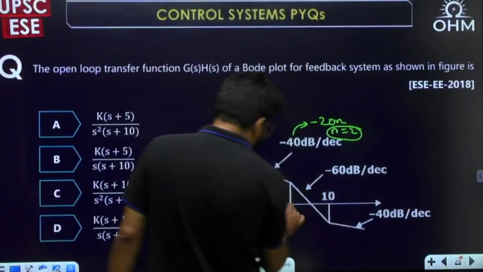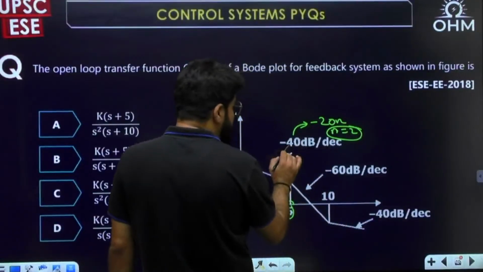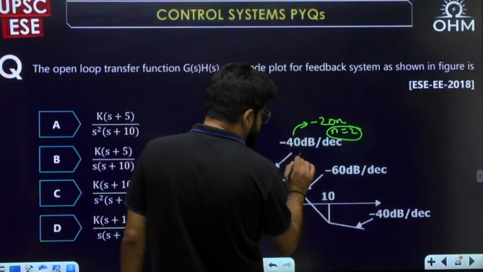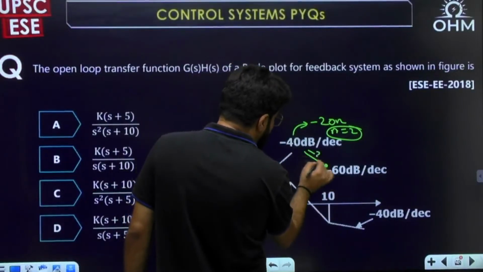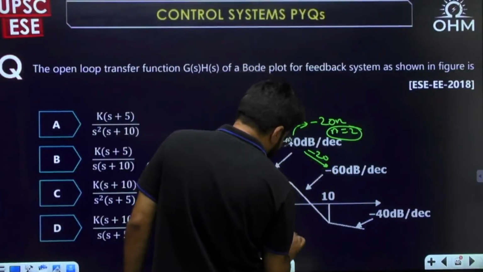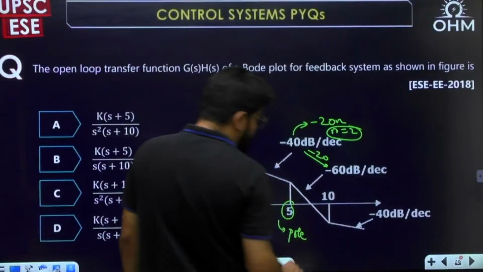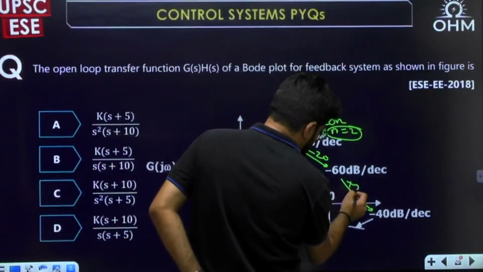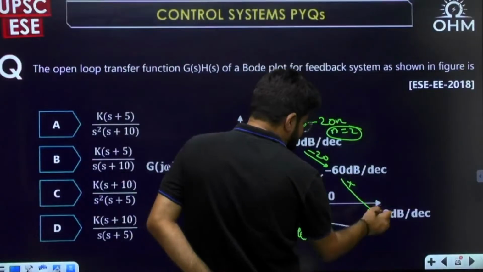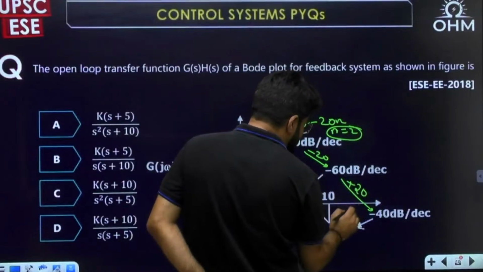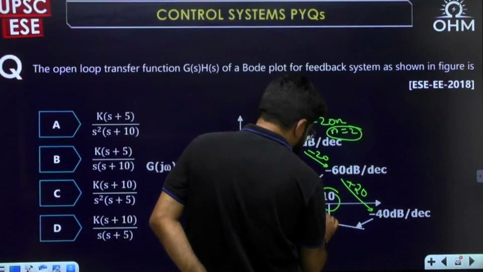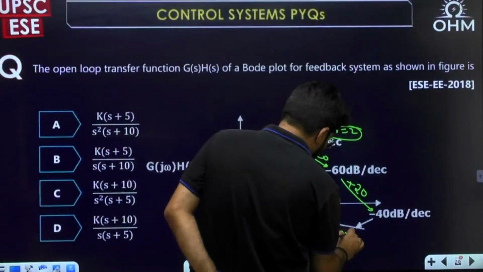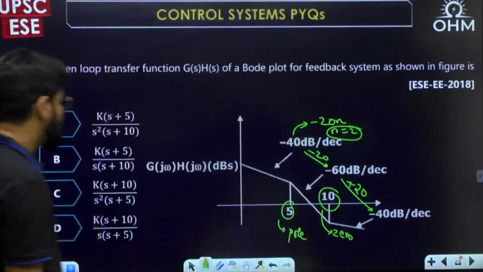Now, this is a corner frequency. The slope changes from minus 40 to minus 60. That means the slope decreased by 20, so this is the corner frequency of a pole. Now, from minus 60 to minus 40, the slope increases by plus 20. And if the slope increases, this should be a zero term. A zero should fit in the numerator.